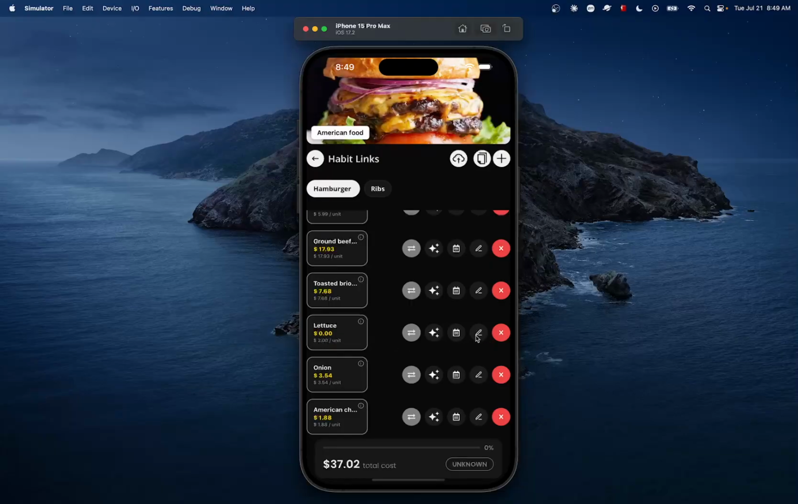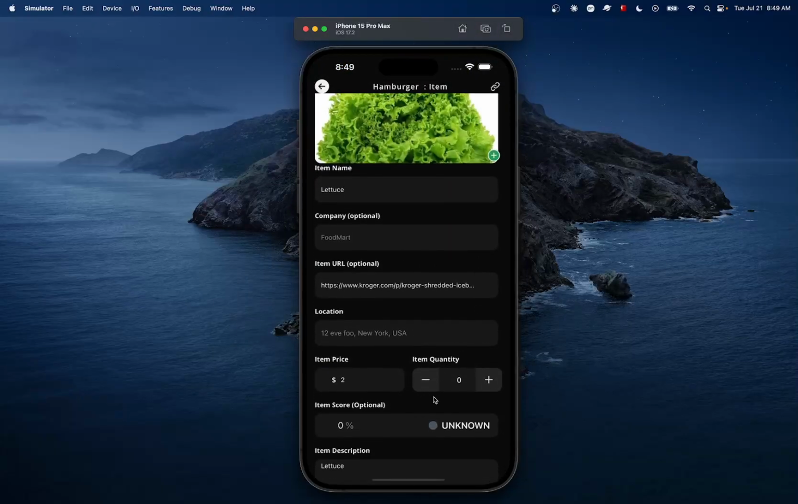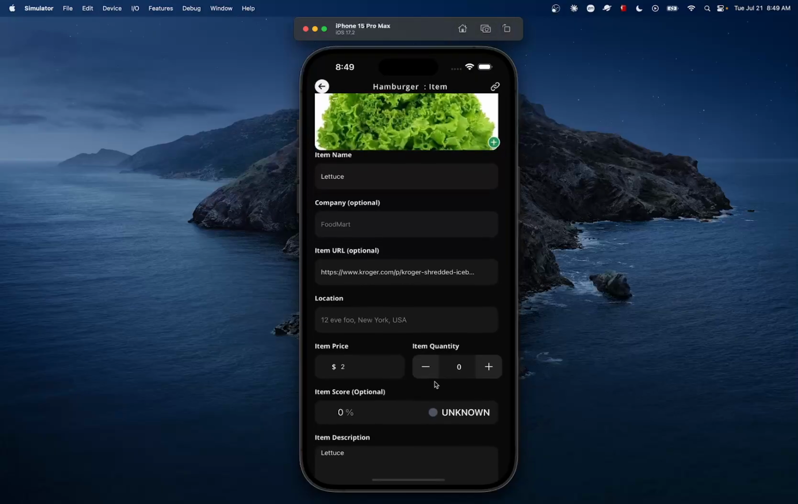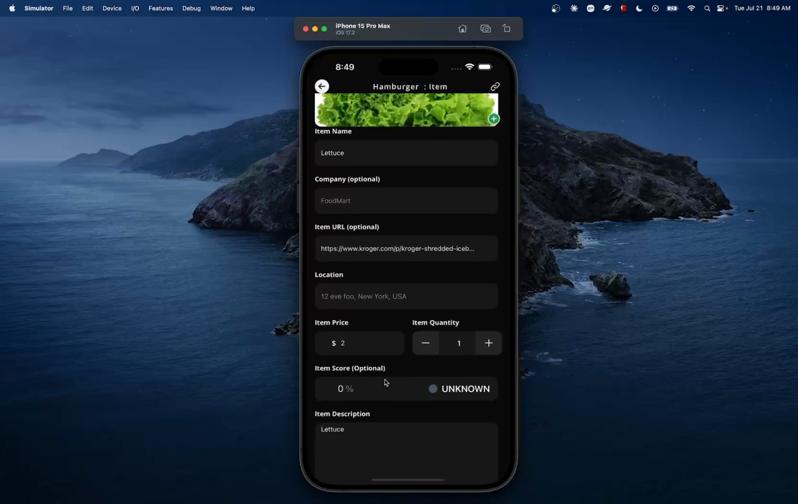All right, so I'm just gonna make a quick modification here. I'm gonna edit this part. Okay, and I can see here that what was missing was the quantity. So I'm just gonna put 1 here, and you can see here the score is 0%. It means unknown.